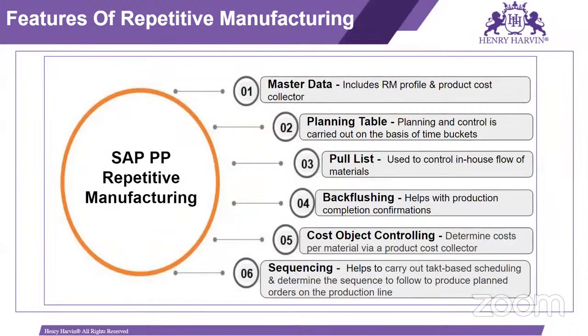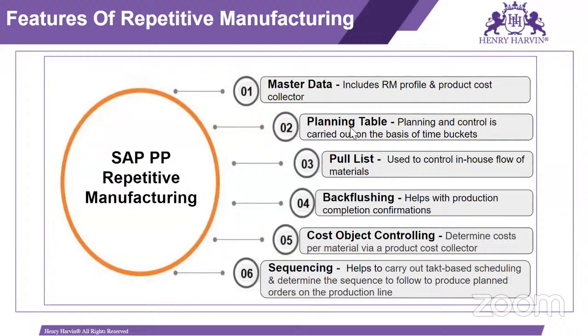Work center is nothing but a machine where we are manufacturing the material, and routing is nothing but the sequence of operations required to manufacture that material. We maintain in the routing which machine we are using, the work center, and what operation time is required for that particular operation. Based on that, we will get the cost also.